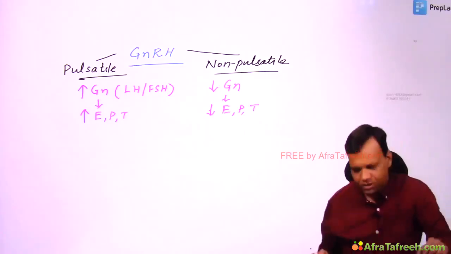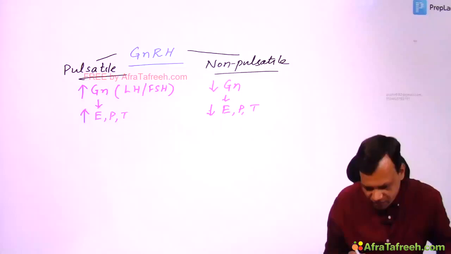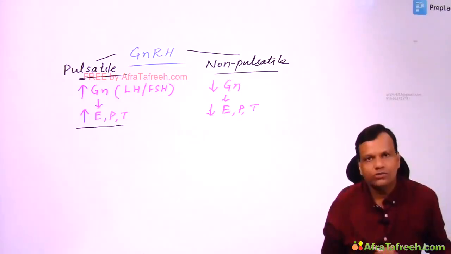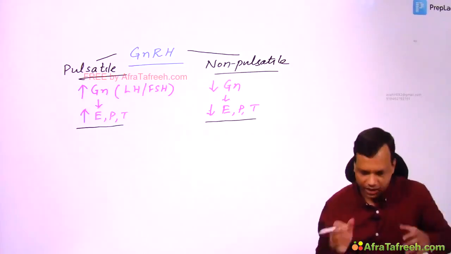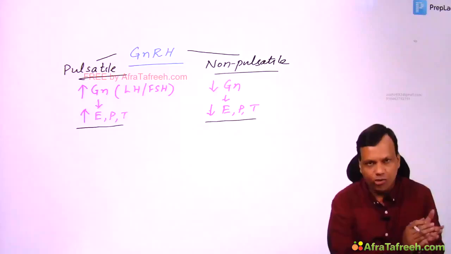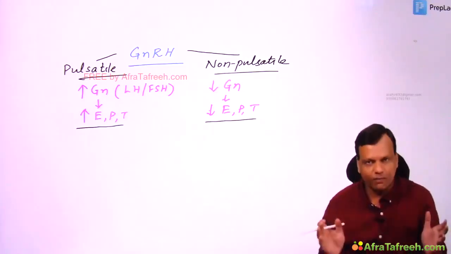So that means we can utilize GnRH for both functions. Whenever we want to increase gonadotropin, we can use it. Whenever we want to decrease gonadotropin, we can use it. So what are the conditions where we want to increase gonadotropin? What are the conditions where we want to decrease gonadotropin? We'll discuss these one by one.